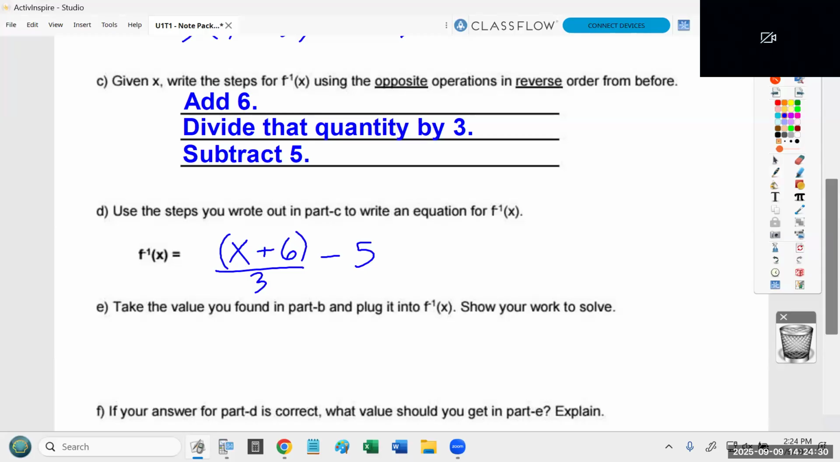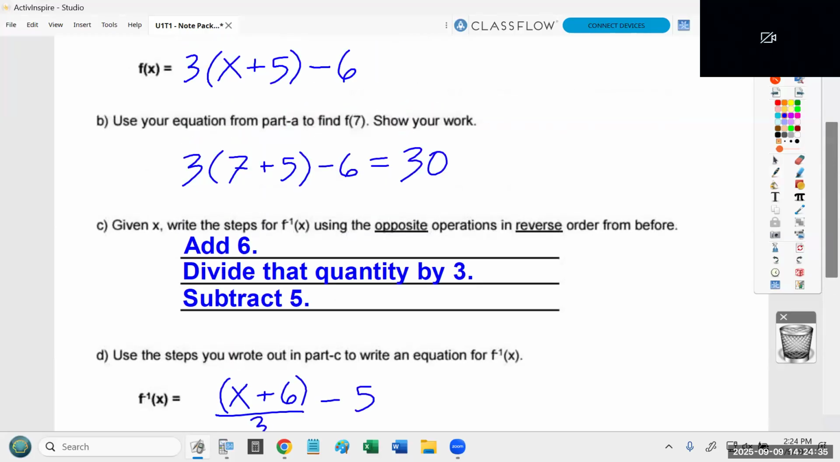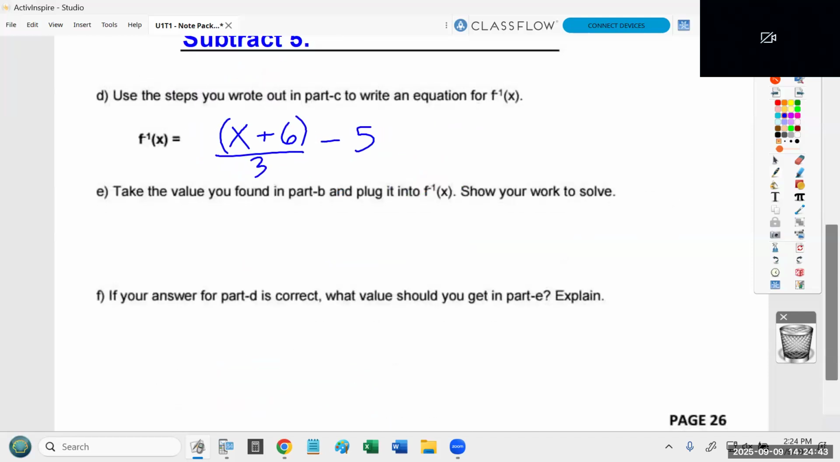And the way we're going to test it, the way we're going to know we did this correct, is we already know the function turns 7 into 30. So if this really is the inverse function, it better turn 30 into 7. So I'm going to test it. I'm going to rewrite this. This is the directions for E. It says take the value found in part B. That was the number 30. Plug it into the function. So I'm going to rewrite this function, but instead of x, I'm going to write 30. And now I'm going to solve this.